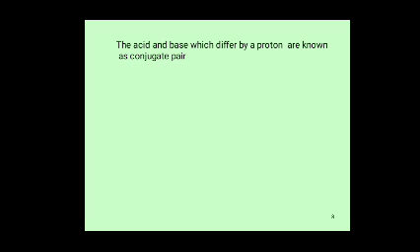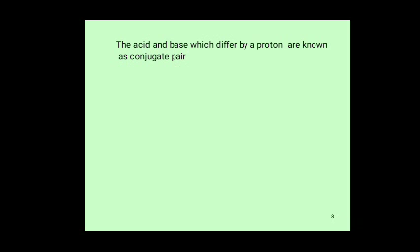The acid-base pairs in the above reactions, HCl and Cl minus, NH3 and NH4 plus, H3O plus and H2O, H2O and OH minus, differ from each other by one proton only. So all these are conjugate acid-base pairs.